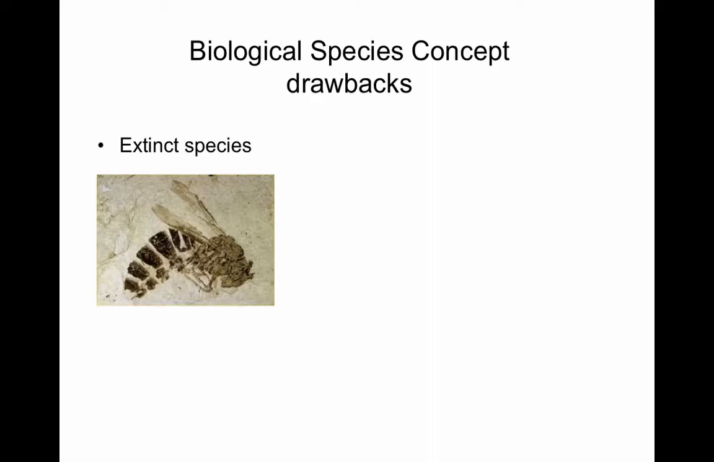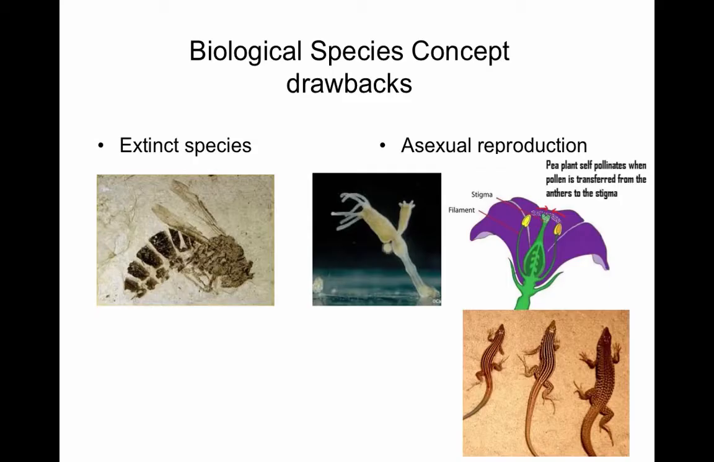Yet there are some problems with the biological species concept. One of them is that we cannot apply it to extinct species. We cannot tell if a species in the fossil record can interbreed with a species we have today. So we have no way to tell whether they are the same species or not based on the biological species concept. This also becomes a problem for species that reproduce asexually.